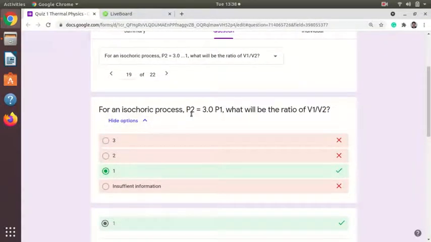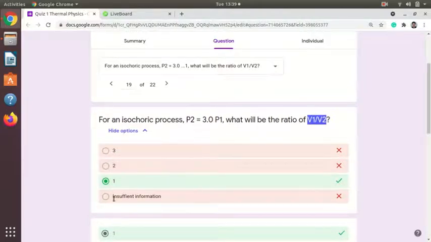Then in the next process, it is asked for an isochoric process P2, the same question, but instead of isothermal the process is now isochoric, and we are asked what is the ratio of V1 upon V2. Many students have selected the insufficient information answer, but that is not required.